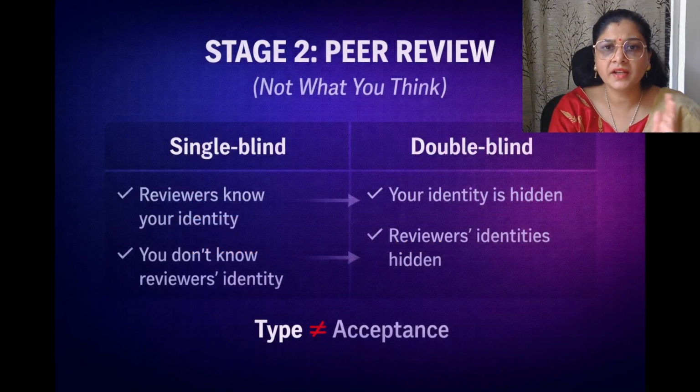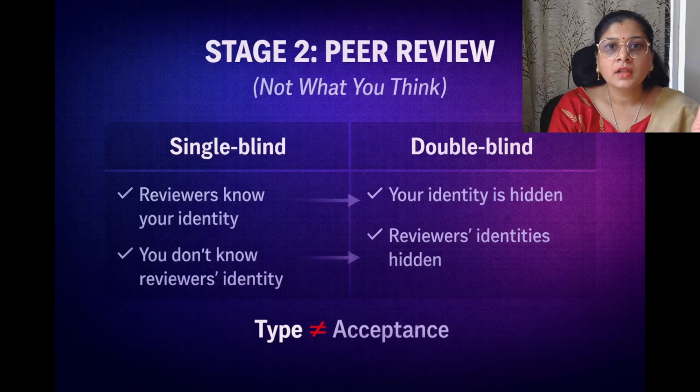Only after passing editorial screening, your paper goes to peer review. Now, this is where most people know only two terms, single blind and double blind. But understanding just these two terms is not enough. Let's break it simply. First, let's understand single blind review. In this system, reviewers know who the authors are, but the authors don't know who the reviewers are. So basically, one side is visible and the other side is hidden.